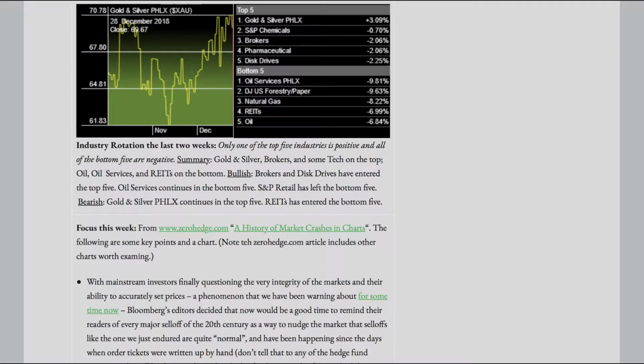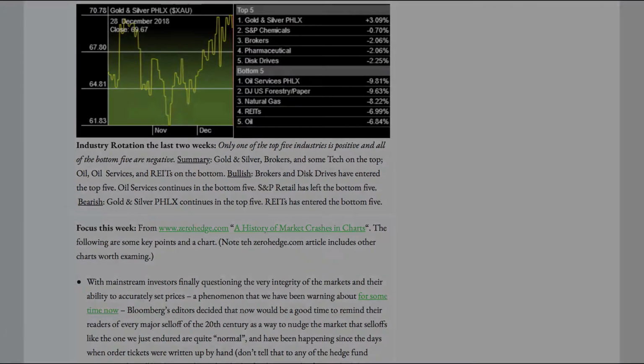Industry rotation the last 2 weeks. Only one of the top 5 industries is positive, and all of the bottom 5 are negative. Summary: gold and silver, brokers, and some tech on the top. Oil services and REITs on the bottom. Bullish, brokers and disk drives have entered the top 5. Oil services continues in the bottom 5. S&P retail has left the bottom 5. Bearish, gold and silver continues in the top 5. REITs has entered the bottom 5.